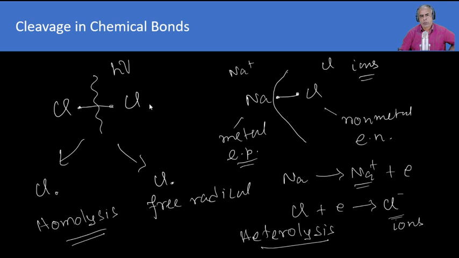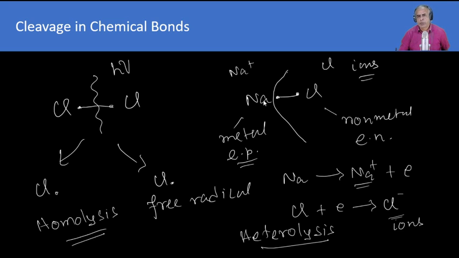For instance, chlorine has the covalent bond, and under the influence of photons, it can be cleaved. So they result in free radicals. Free radicals are the products of homolysis. The chlorine molecule involves two electrons here. So this covalent bond is cleaved, where each chlorine atom keeps its own electron, that is an odd electron, and this chlorine with an odd electron is called a free radical. So an atom with an odd electron can be called a free radical.